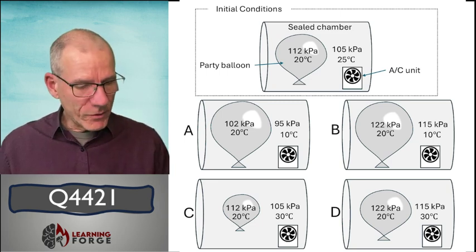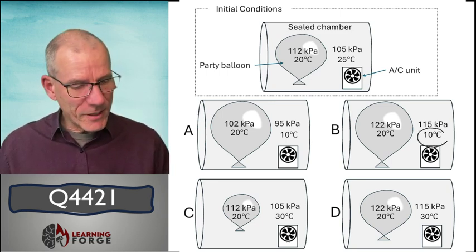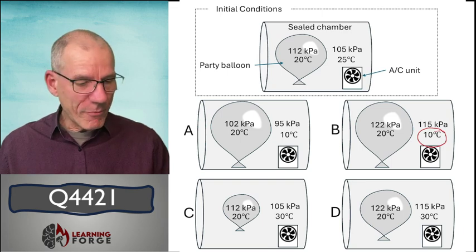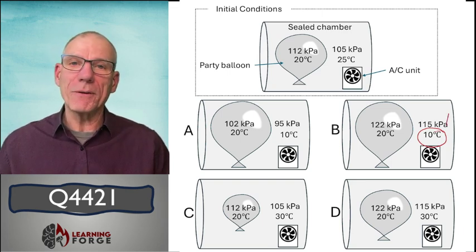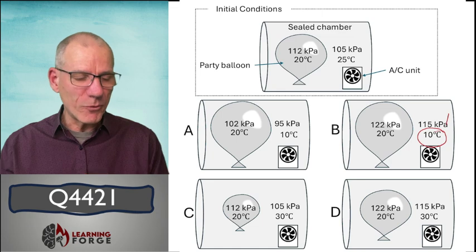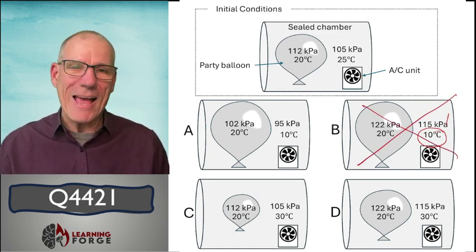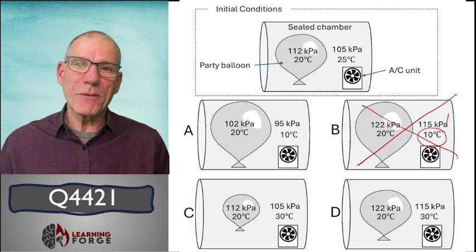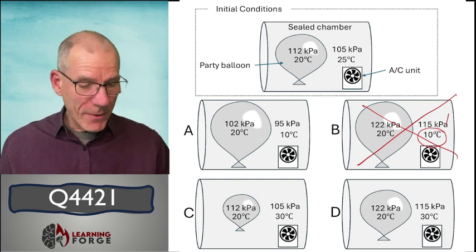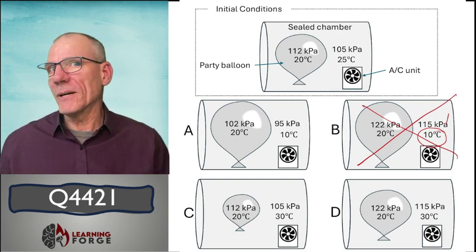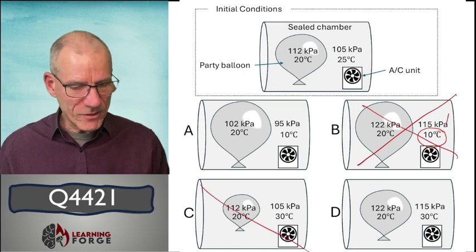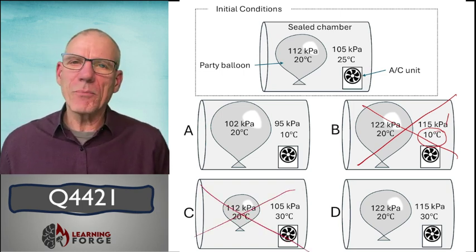So let's have a look at B. First of all, our temperature's gone down, but our pressure has gone up. Well, if we've cooled it down and we haven't changed the number of moles of gas, then the pressure would definitely not have gone up. So that puts B out. For a similar reason, if we look at C, the temperature's gone up, but the pressure hasn't increased. Well, that can't be, so that knocks out C. And so A and D are looking pretty good at the moment.